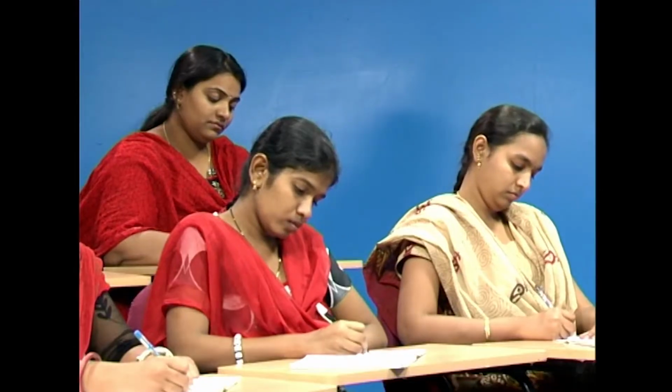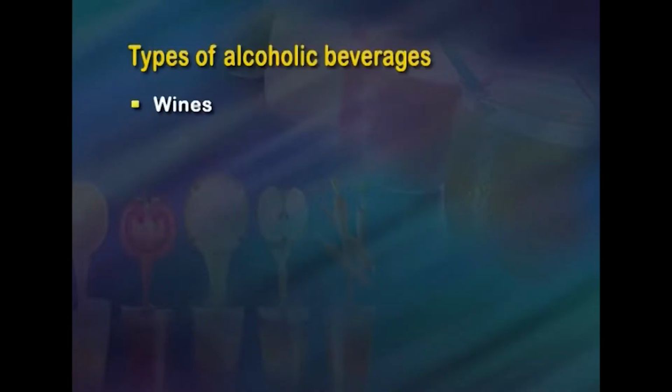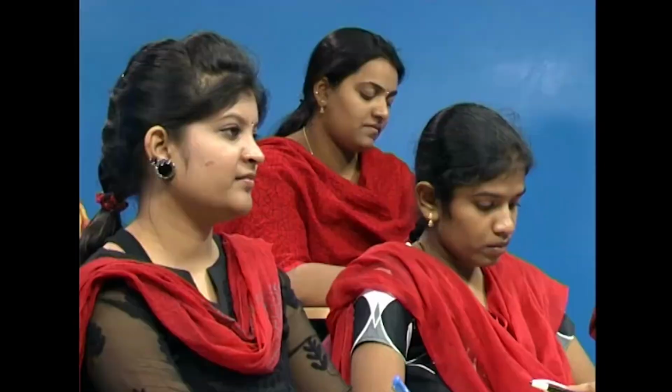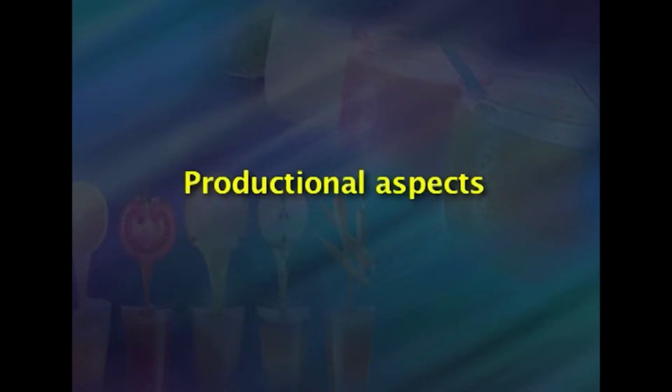Under alcoholic beverages, there are three main classes of beverages. Likewise, wines, malted beverages and distilled liquors. For all these, one common characteristic in their manufacture is the process of fermentation. Let us look into the productional aspects.